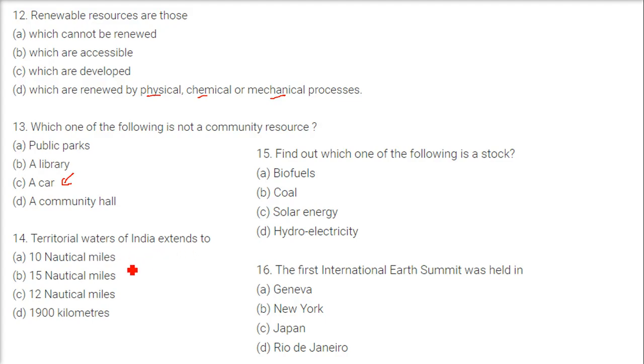Territorial waters of India extend to, and because the options are given in nautical miles, we are going to take the answer as 12 nautical miles, which is equivalent to 22.2 kilometers. Find out which one of the following is a stock. The answer is biofuels. These are stocks. The first International Earth Summit was held in Rio de Janeiro, Brazil.